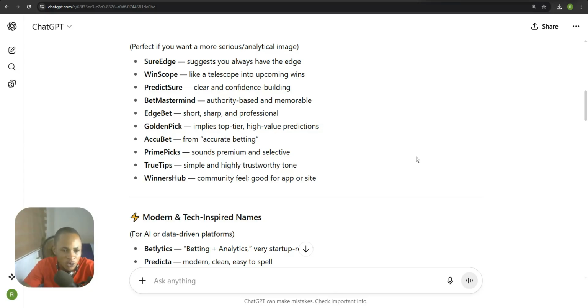But if you are not in the sports niche, just because we want to make money online, you also have to try your best to create all these kinds of apps, because it's going to help you increase your earnings, and you're going to monetize this app right after creating it.